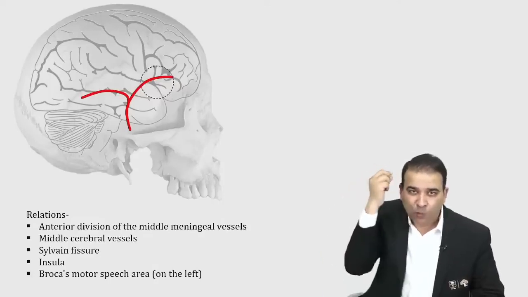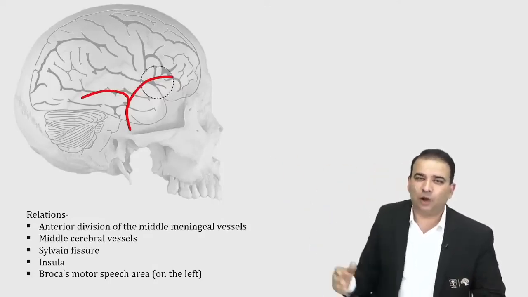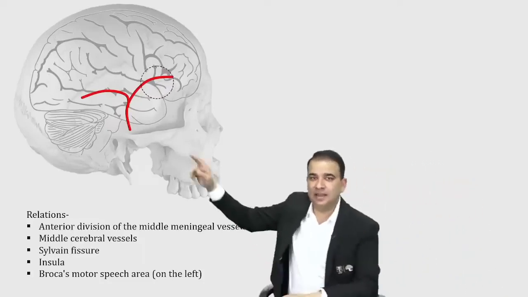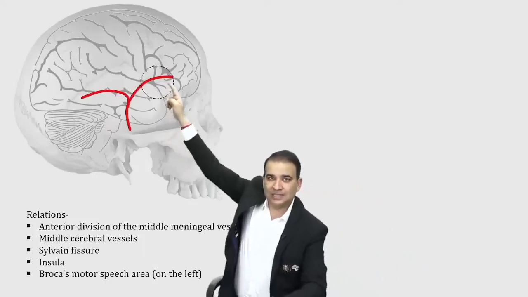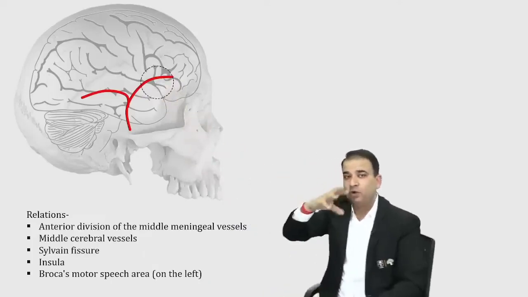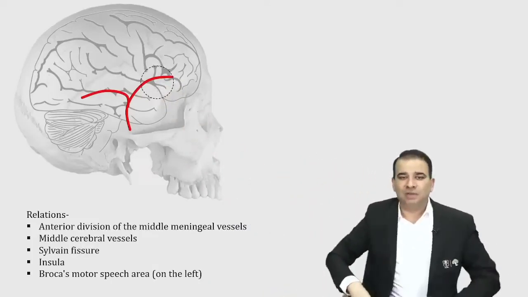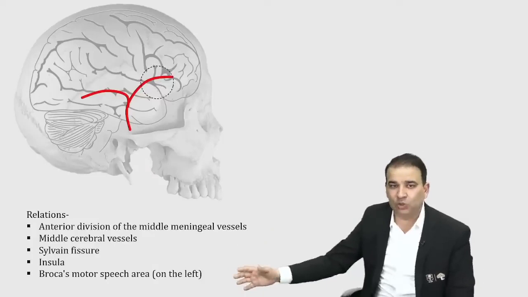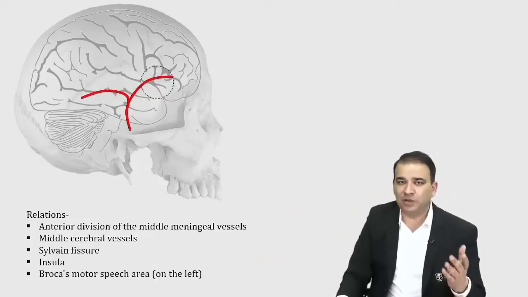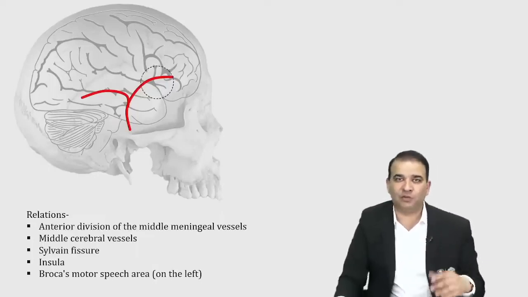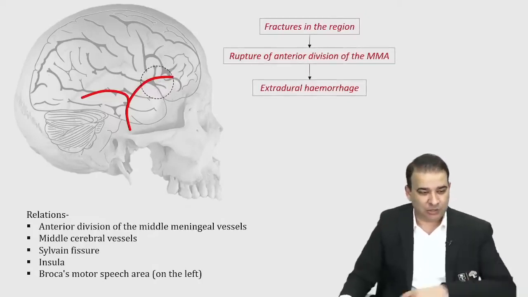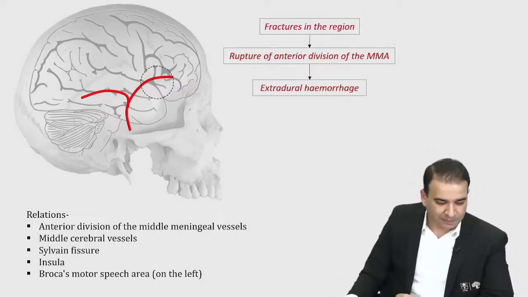Sylvian sulcus is there. You open the Sylvian fissure, there is an insula over there, and obviously on the left side, if I'm a right-handed person, the Broca's area. The Broca's area is present in the inferior frontal gyrus somewhere here. So inferior frontal gyrus, guys, look at that. That's the area of the Broca's area. That is also in relation to the pterion, only inside if you go here. So they have asked about the middle meningeal artery, but these are the other things that you should know that also lie in the line of the pterion. And because the anterior division of the middle meningeal artery is present there, you all know that rupture of the anterior division of the middle meningeal artery can lead to extradural hemorrhage, the EDH.